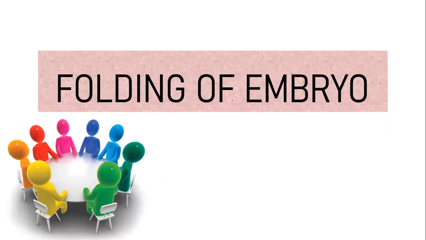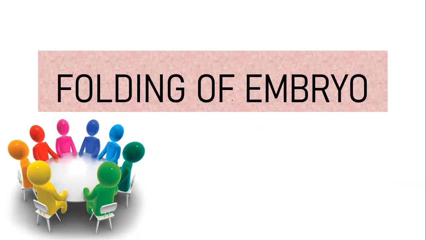This folding is going to happen as the embryo increases in size. The embryonal cells are going to rapidly multiply. First there was a bilaminar germ disc, then we had a trilaminar germ disc. Then the cells from the trilaminar germ disc gave rise to so many structures: the notochord, neural tube, somites. So many structures are forming in the embryo that its size is going to increase, right?